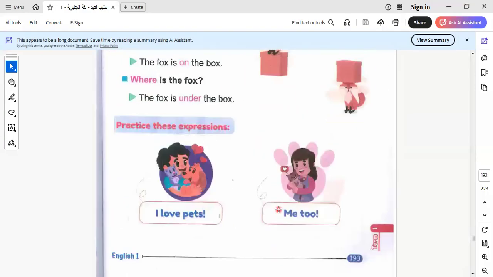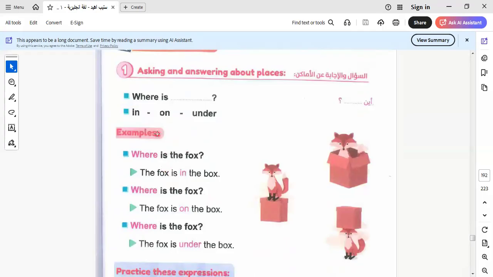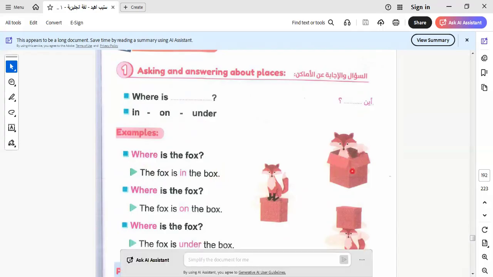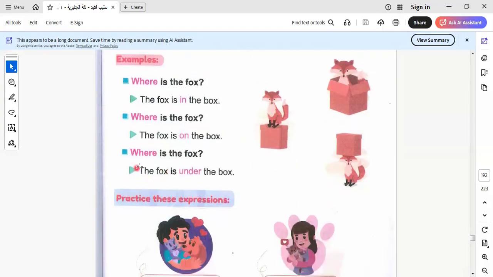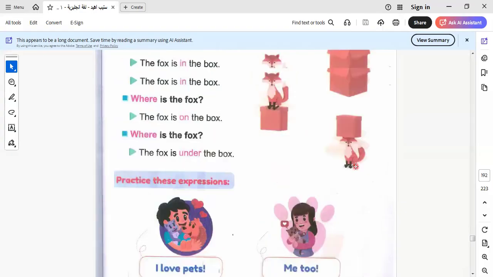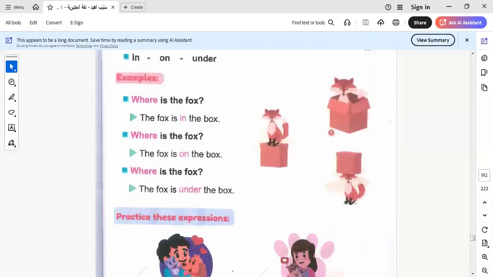Let's go to learn more about these prepositions. In, on, under. Where is the fox? The fox is in the box. Where is the fox? The fox is on the box. Where is the fox? The fox is under the box. So here we learn the different prepositions: in, on, under. Repeat after me: in, on, under.